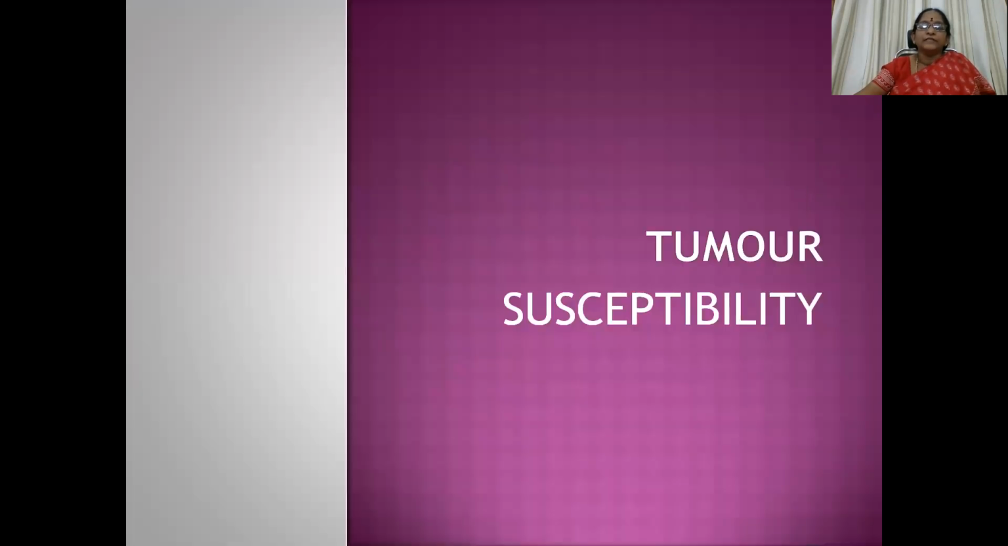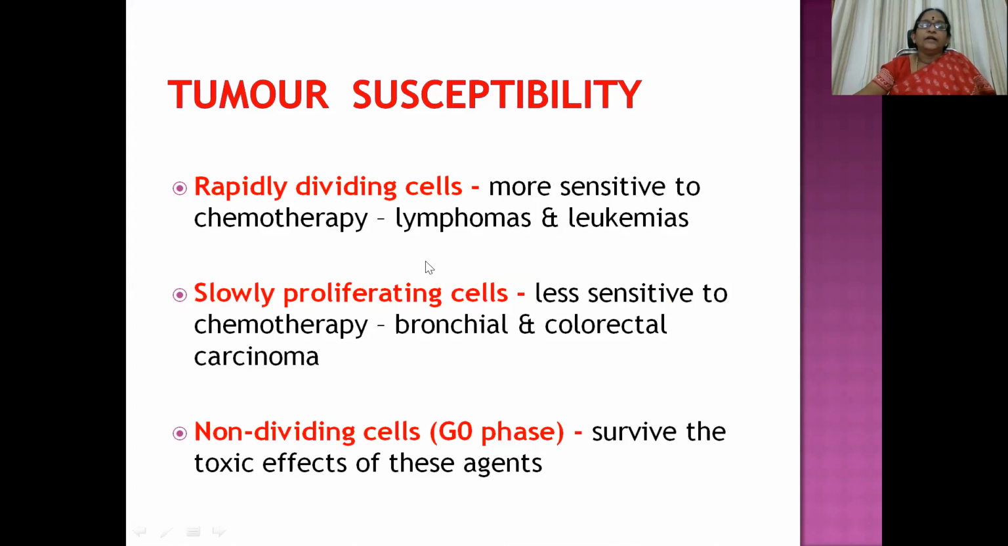And coming to tumor susceptibility, rapidly dividing cells are more sensitive to chemotherapy. In lymphomas and leukemias, it is most commonly seen. Whereas slowly proliferating cells, seen in the case of bronchial and colorectal carcinoma, are less sensitive to chemotherapy. And non-dividing cells which are in G0 phase survive the toxic effects of these agents.